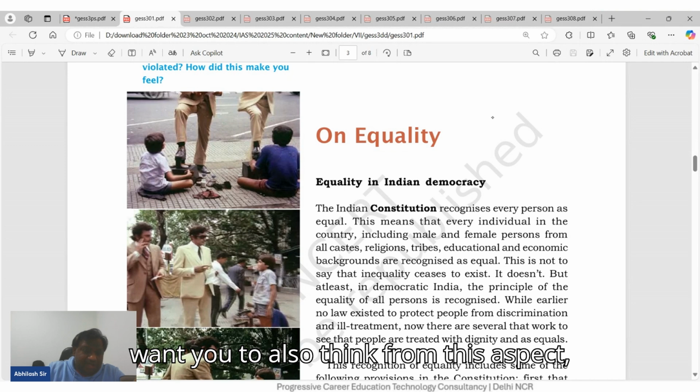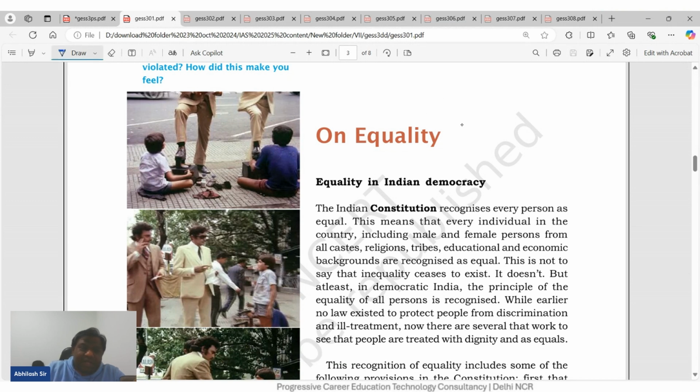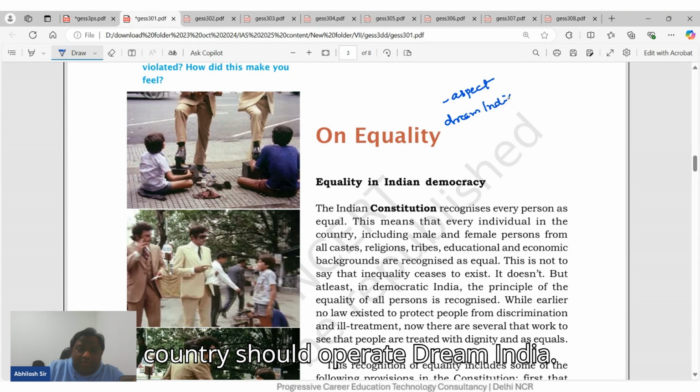I want you to also think from this aspect. It was not the constitution which was written first. Seeing the country's culture and cultural aspects, we dreamt of a dream India, how the country should operate.